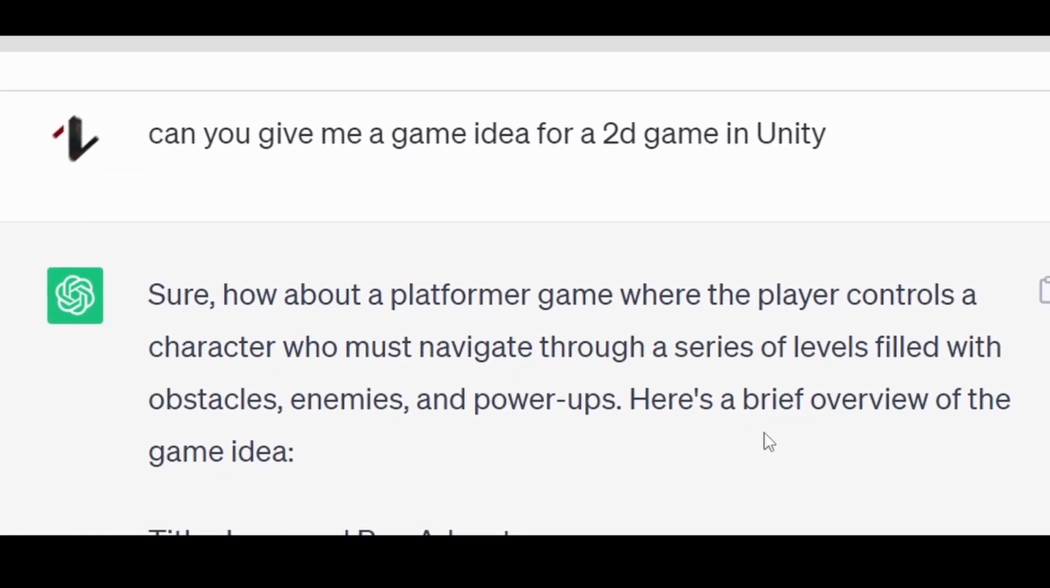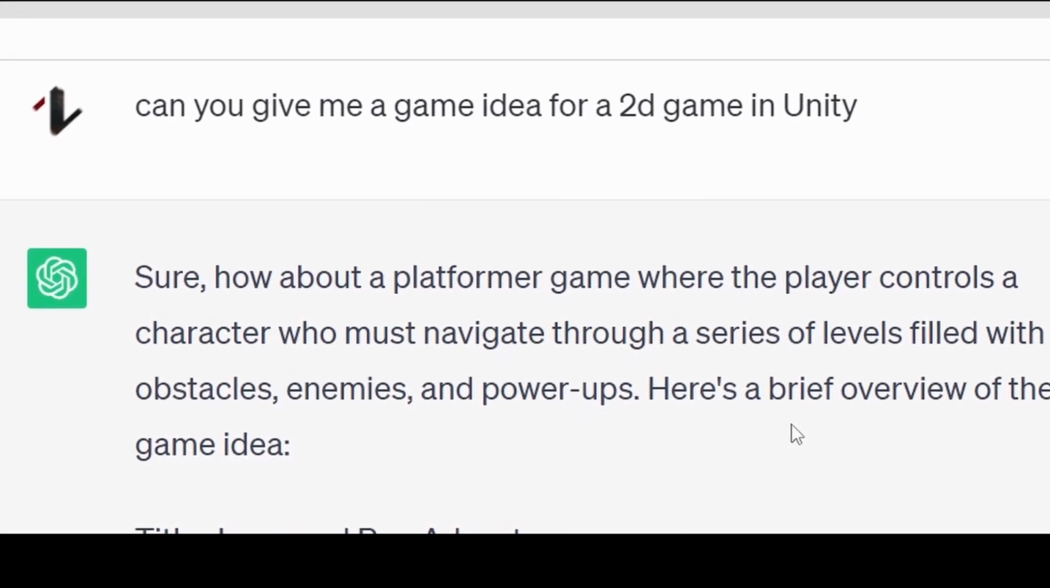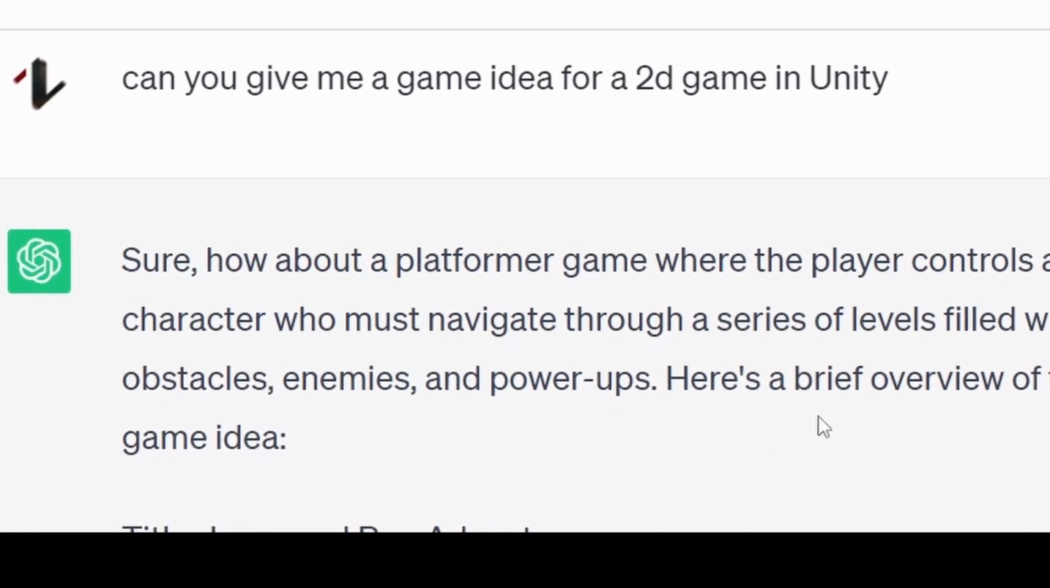How about a platformer game where the player controls a character who must navigate through a series of levels filled with obstacles, enemies and power-ups?